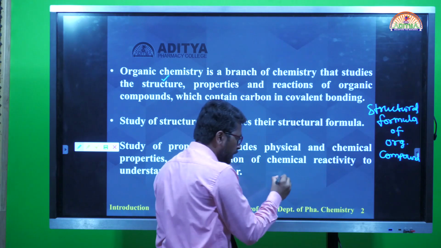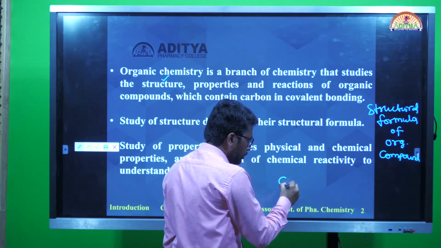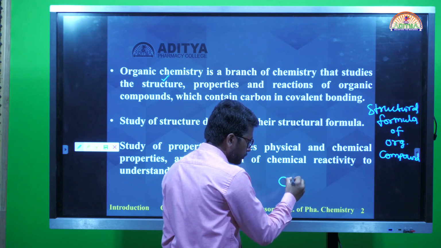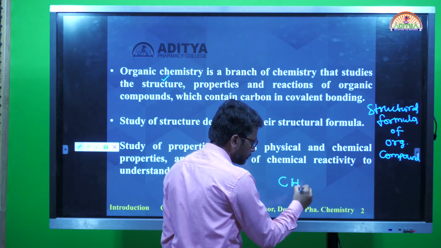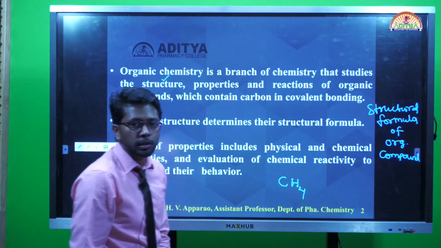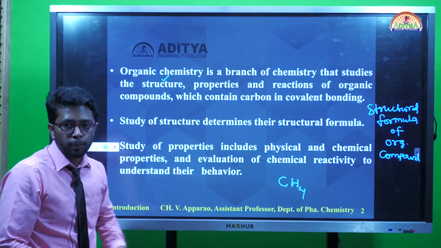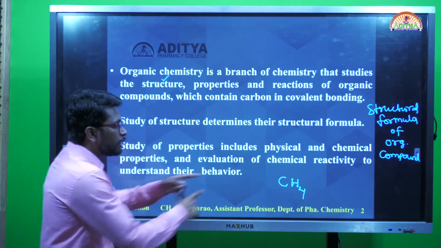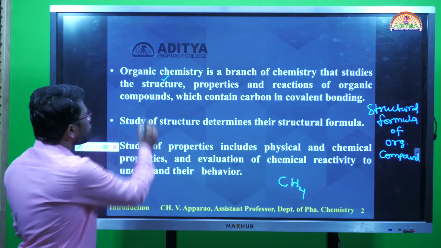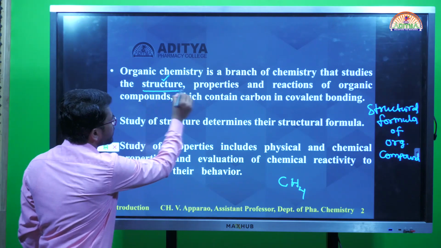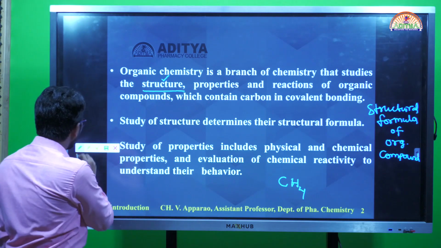For example, if you see here, this is one molecule, one organic compound, I can say. Now, by using this formula, let me know about the structure also. How can I write it?